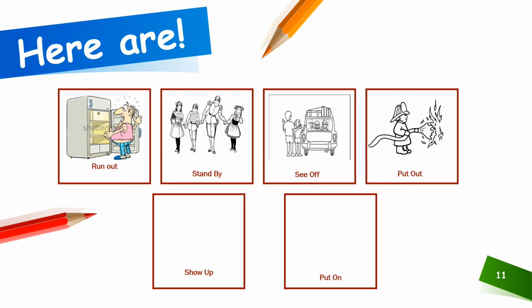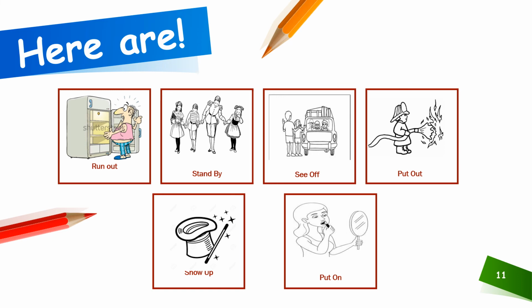Then someone is stopping a fire and what he is doing, he is putting it out. This is a phrasal verb. So what is the meaning of the phrasal verb with the help of the picture? Number fifth is show up. There is a magician with a magical wand. When he uses the magical wand, what happened? Something comes up. So what is the meaning of show up?